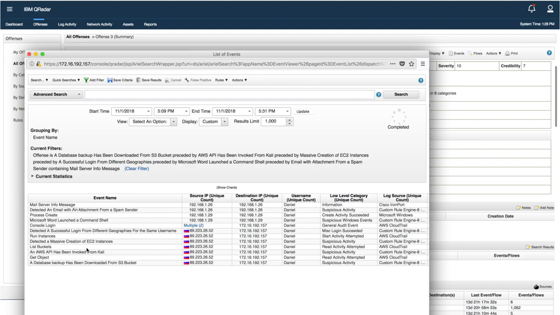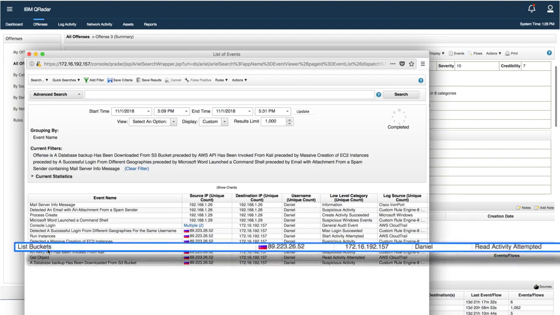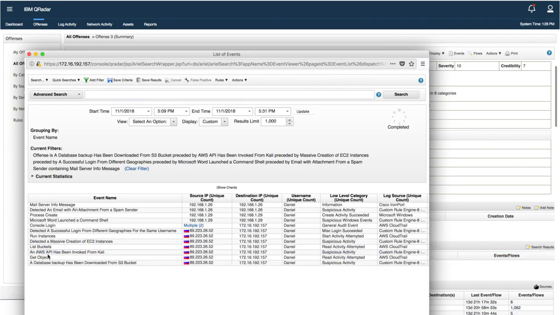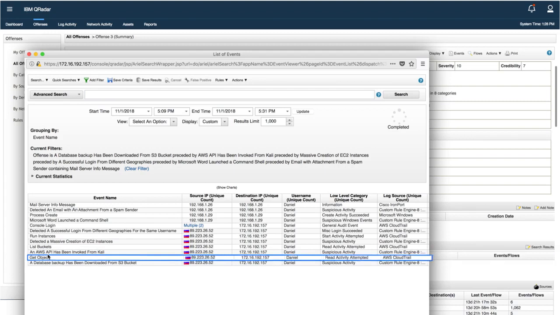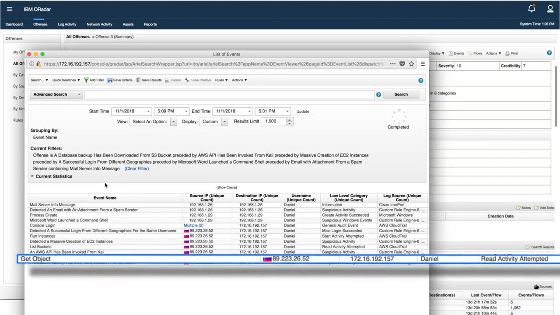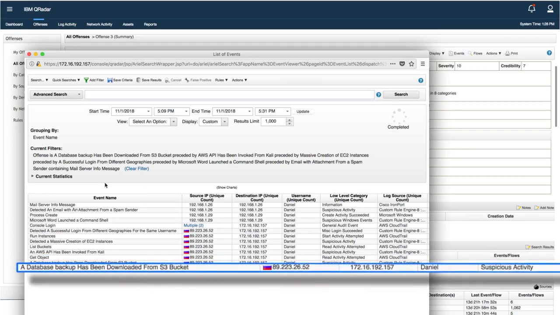Since they had AWS admin access, they also pulled the list buckets, which shows all S3 buckets in the AWS environments. Then they invoked an API from a Kali OS, which is suspicious in itself since authorized users have no reason to use Kali. We see that the API invoked by Daniel's account was getObject, which successfully retrieved some type of data. And lastly, a database backup was downloaded from an S3 bucket.